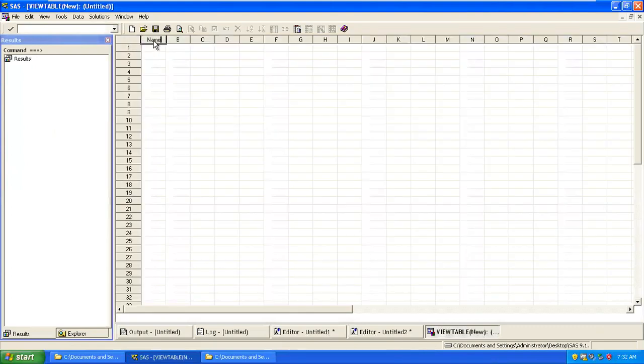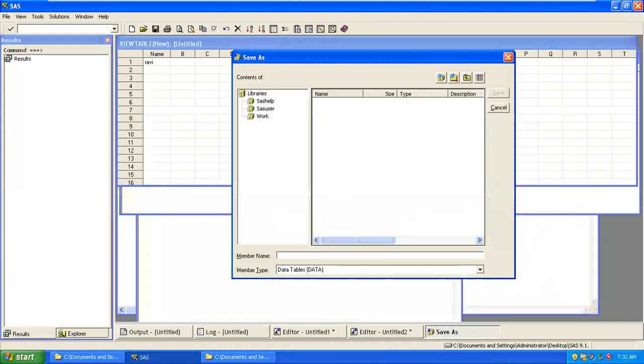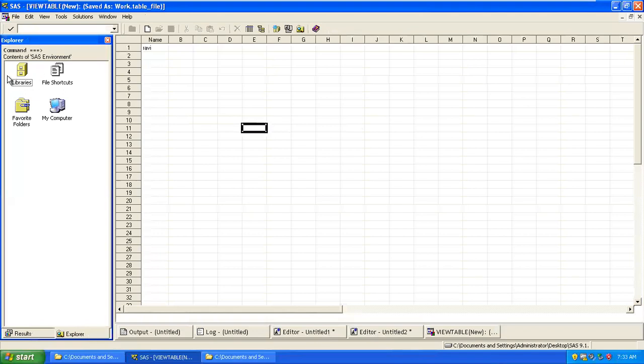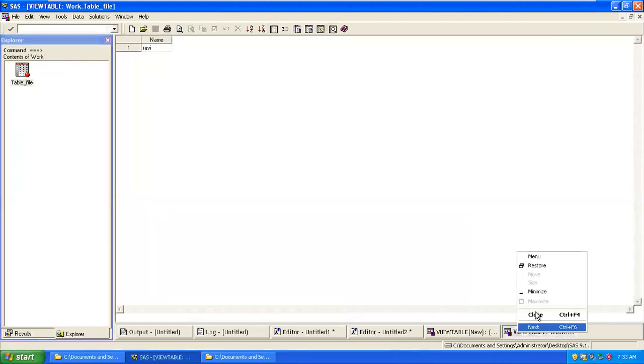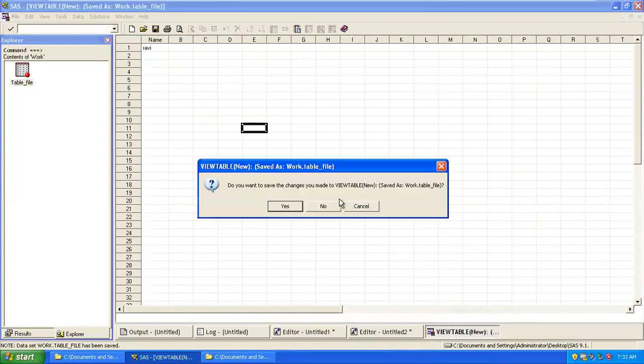If I'm using name as a column, I can use name and use it the same as your Excel, Ravi. And you just try to save it. You're able to save this. I'm saving into work, calling it table file. This file will be saved with SAS extensions, right? Yes, .sas7bdat. Okay, this got saved. If you go and click, you will be able to see it. But there is no program written for this particular file, so you will not be able to see the program.